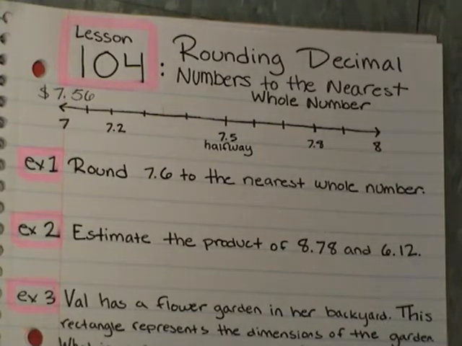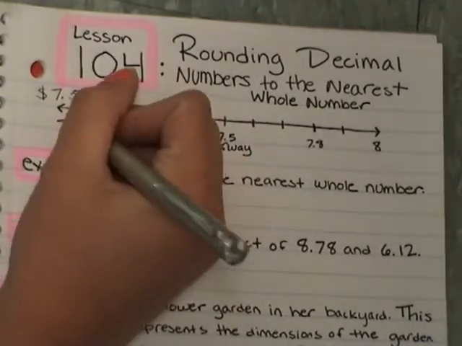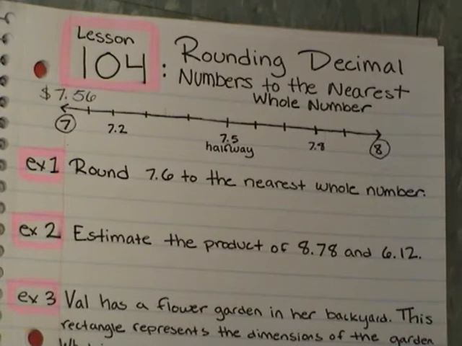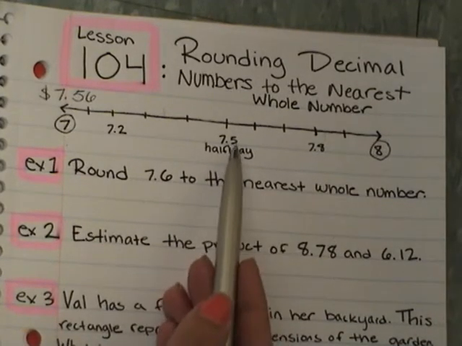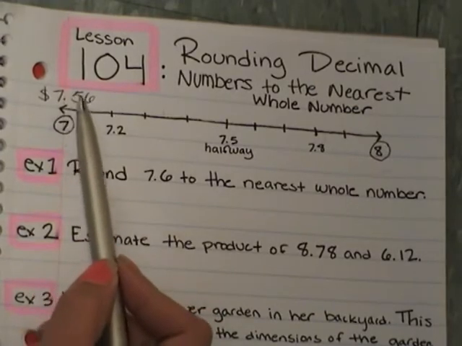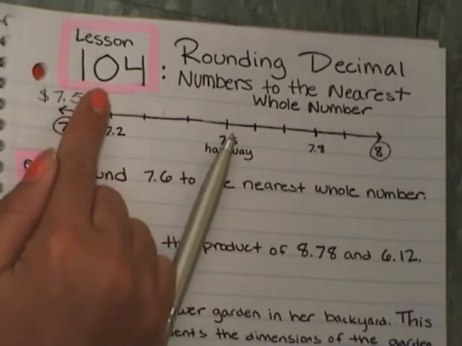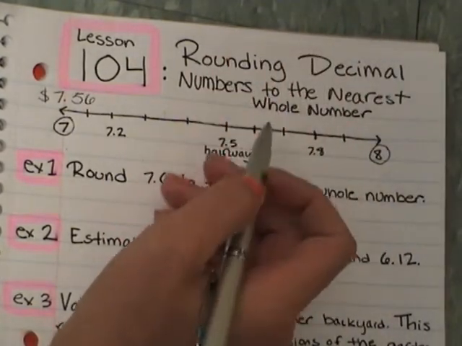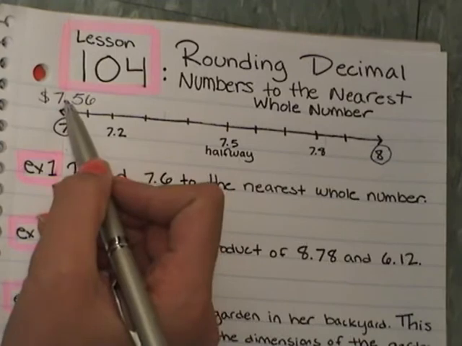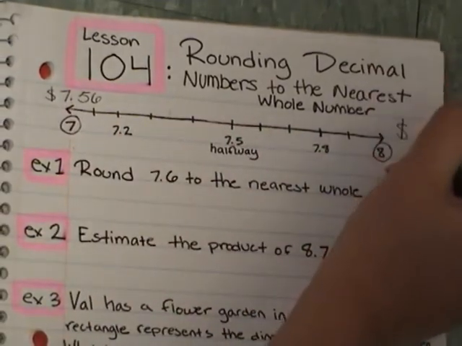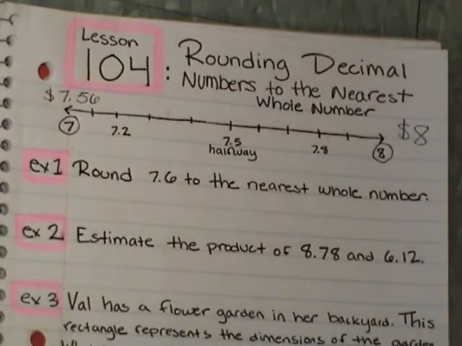So I drew a number line for us, and we have a full whole 7 and a full whole 8 over here. Now, halfway in between is 7 and 5/10, or 7 1/2. And if we look at our $7.56, we see that we have 7 1/2, but we have 6/100 more than that. So actually what we would do is round $7.56 up to $8. So our answer would be $8 if we were rounding up to the nearest whole.